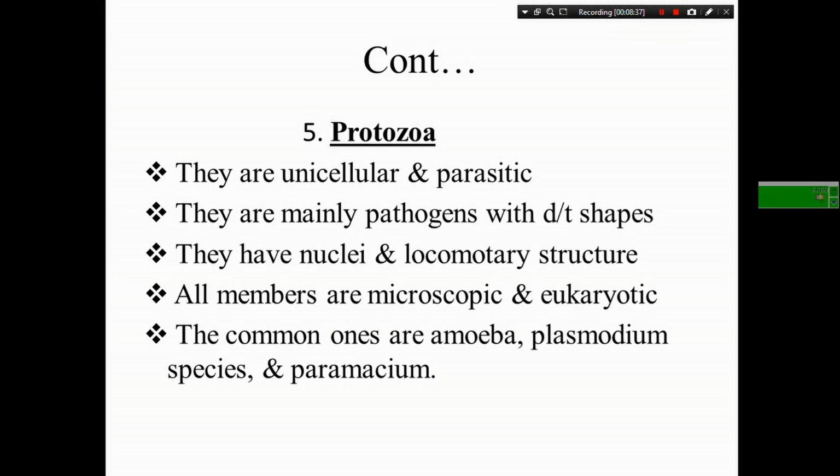This Paramecium moves by cilia, and its shape is slipper shaped. And this Paramecium contains two nuclei, micronuclei and macronuclei. Micronuclei are mainly used for reproduction, and macronuclei are used for metabolism. And also, like the other members, it is heterotrophic and undergoes both asexual and sexual reproduction. Paramecium undergoes asexual reproduction by binary fission and sexual reproduction by conjugation. This is one of the main characteristics of Paramecium.